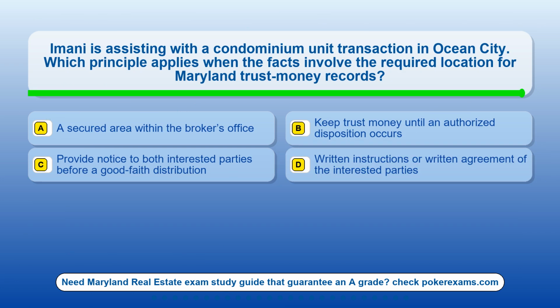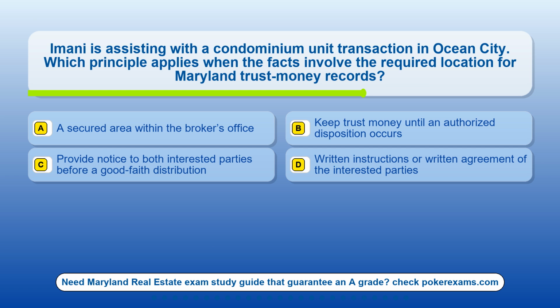Question 5. Imani is assisting with a condominium unit transaction in Ocean City. Which principle applies when the facts involve the required location for Maryland trust money records? Option A, a secured area within the broker's office. Option B, keep trust money until an authorized disposition occurs. Option C, provide notice to both interested parties before a good-faith distribution. Option D, written instructions or written agreement of the interested parties.